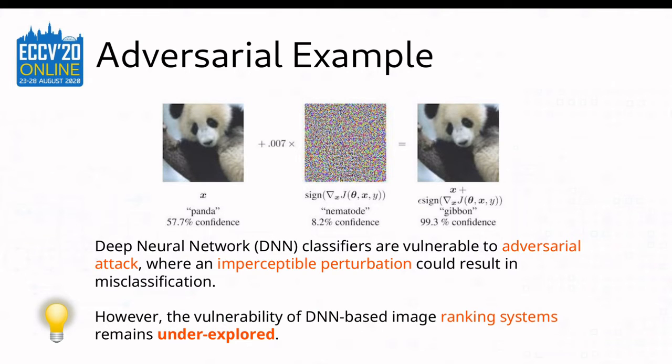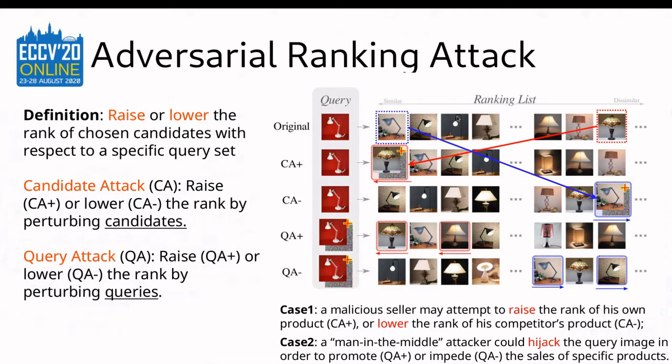However, although the vulnerability of deep classifiers has been extensively explored, the vulnerability of deep ranking systems remains underexplored. So in this paper, we propose adversarial ranking attack, which is defined as to raise or lower the ranks of a set of chosen candidates with respect to a specific query set. This can be implemented by two kinds of attacks, candidate attack and query attack.